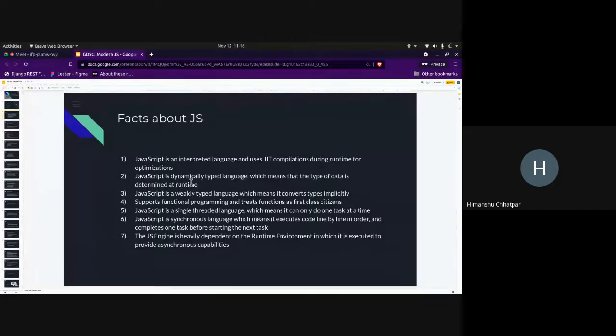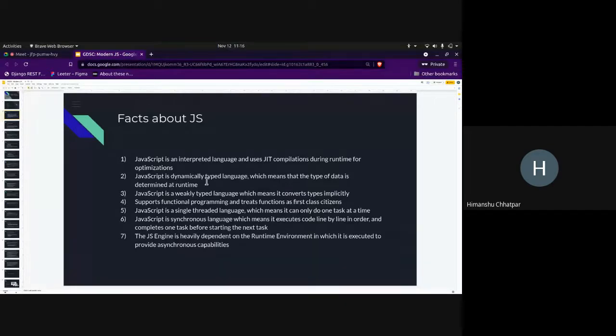So there are two types. This is a dynamically typed language. The other is a statically typed language. Those are C, C++. We know the type of data during compilation. But here we don't know it during that. We know it during runtime only. Only when the program starts executing do we get to know what type it is.